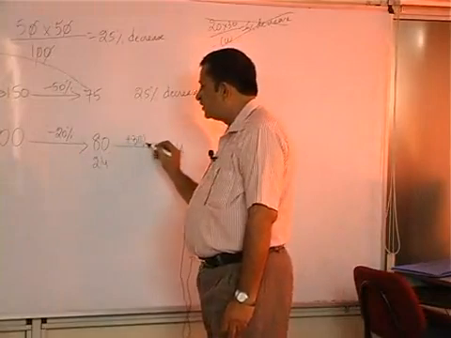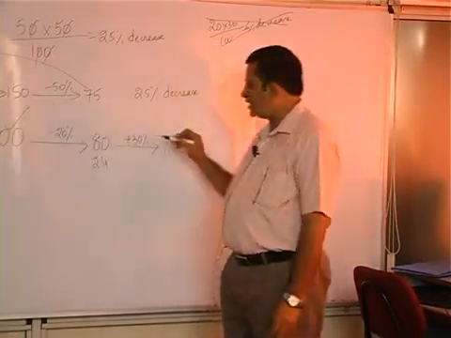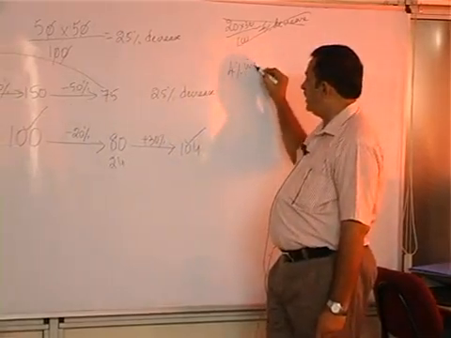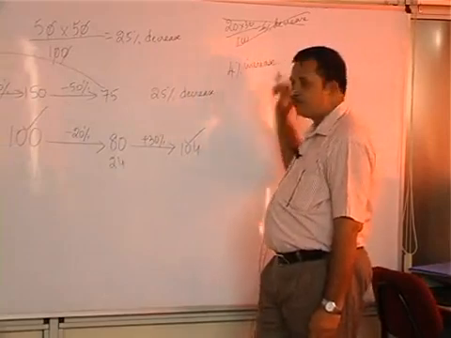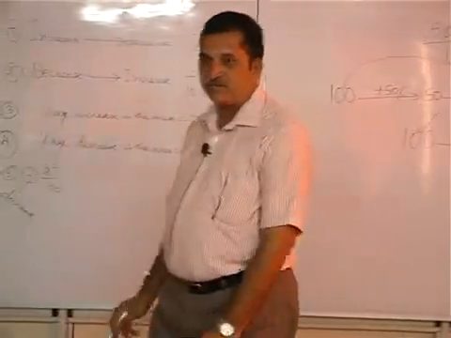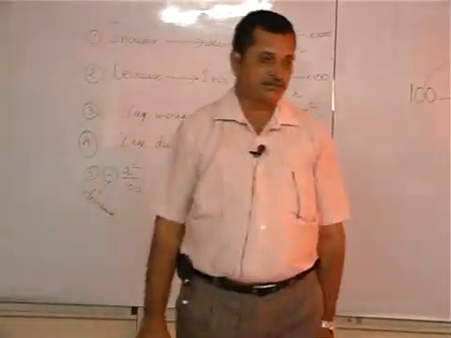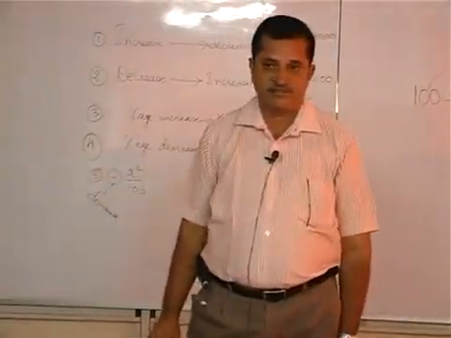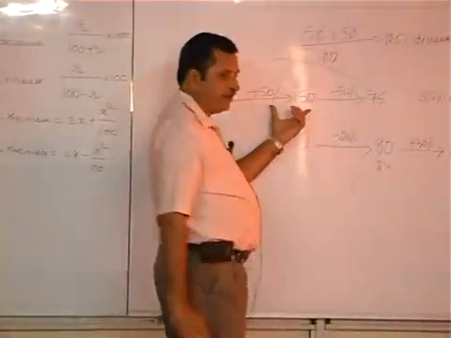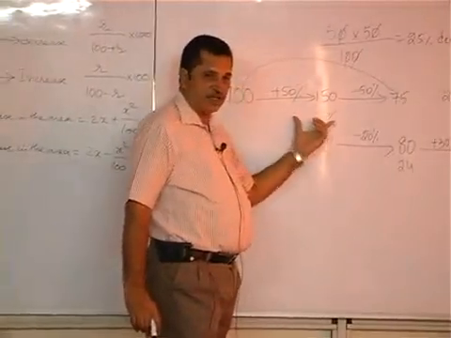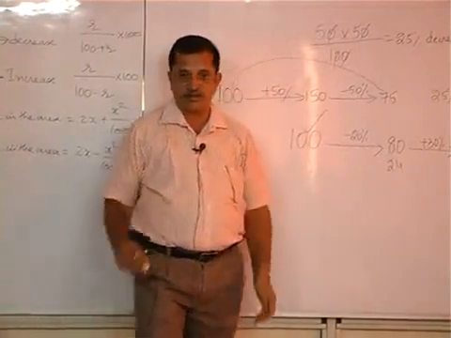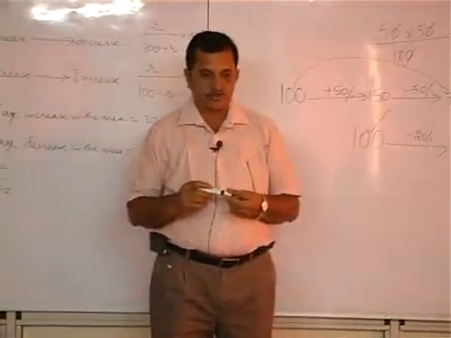The collection of 100 has become 104, which means 4% increase. So only for equal values we take it directly. Otherwise, for unequal values, you have to go with the procedure. Right? Next.